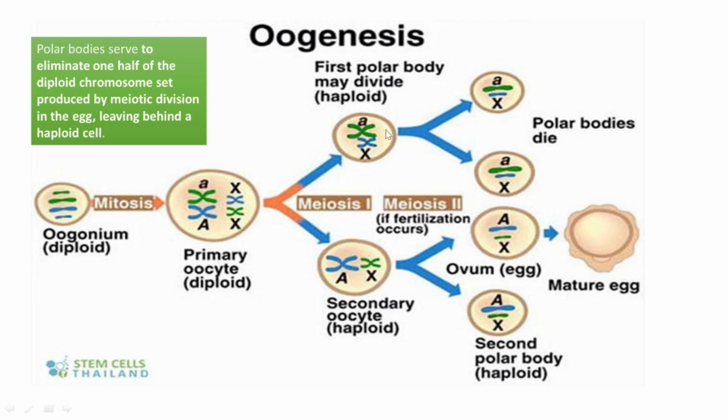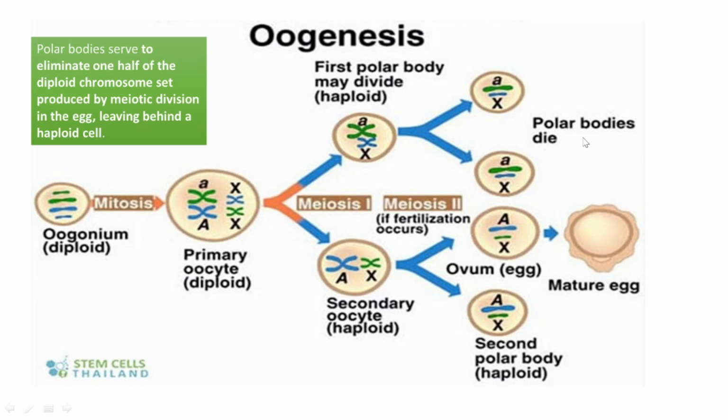Again, two cells form from this, and a total of four cells are formed at the end of meiosis. As the polar body undergoes division, the daughter cells formed are also polar bodies. As the secondary oocyte undergoes second meiosis, one cell formed is the egg, and the other is called the second polar body. This polar body will not sustain; it only dies off.